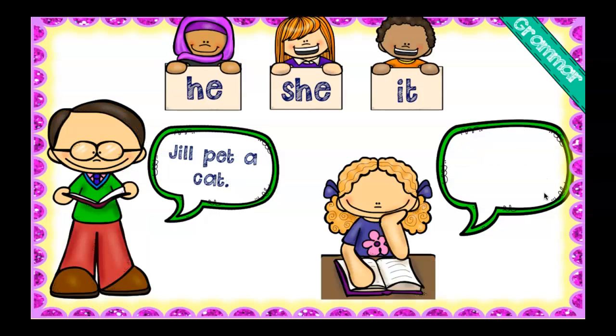Here's another one. Jill pet a cat. Now I'm going to tell you more about the cat. Instead of saying Jill pet a cat, the cat was soft, I would say Jill pet a cat. It was soft.